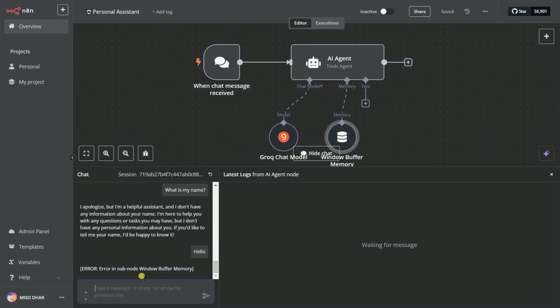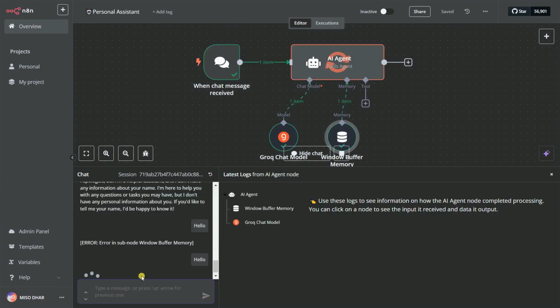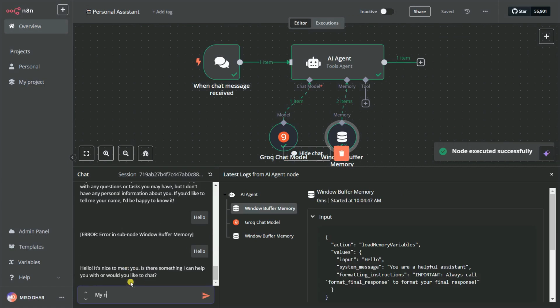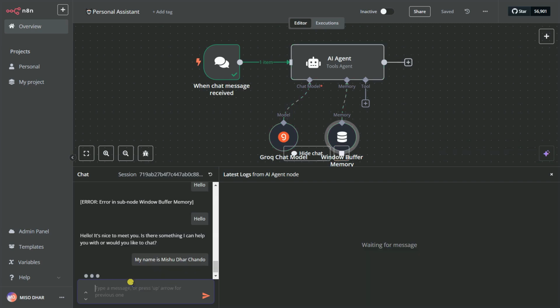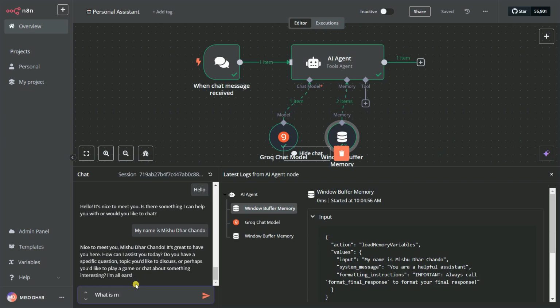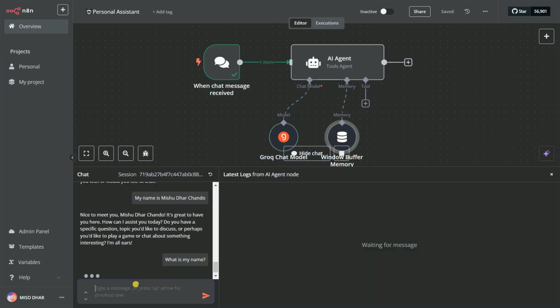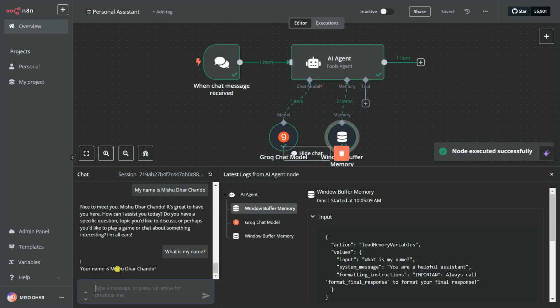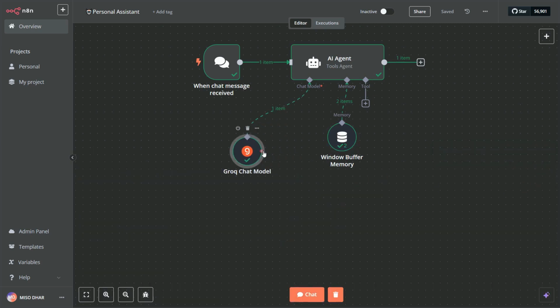So let's say hello first, and you can see here it will give me the response. Let's say my name is Mishu Dhar Chando, and you can see here, nice to meet you, Mishu Dhar Chando. Okay, what is my name? Let's see whether it will be able to understand my name or not. And you can see your name is Mishu Dhar Chando. That means you can see how we can use the window buffer memory in order to store our chatting history.